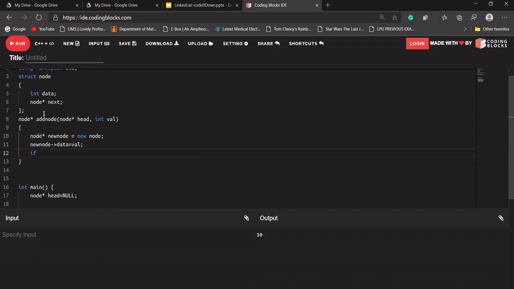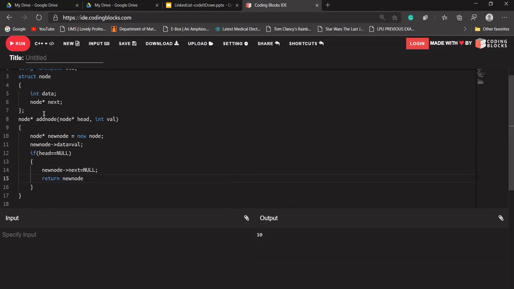Okay. Let's check whether our head is equal to null or not. If it is equal to null, that means our linked list has not been created. Means it is our first node. Then what should it do? Its next should point to null. Why? Because it is our first node, and there is no linked list available with us. Means in our linked list there will be only one node, so it should point to null because it is our first node as well as our last node. Okay. And it should return here our new node.